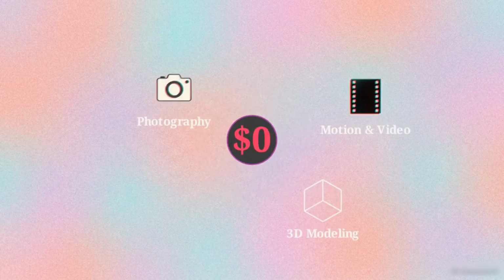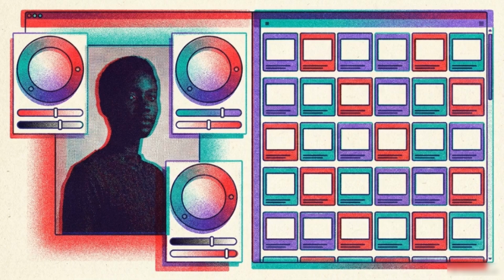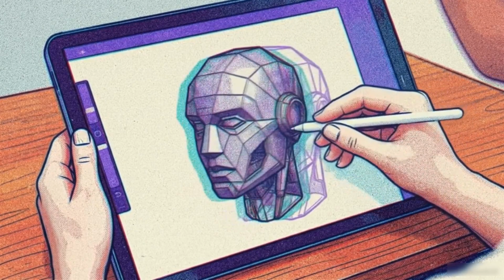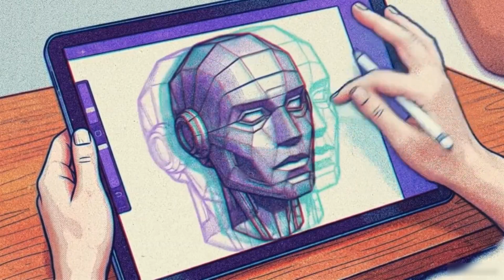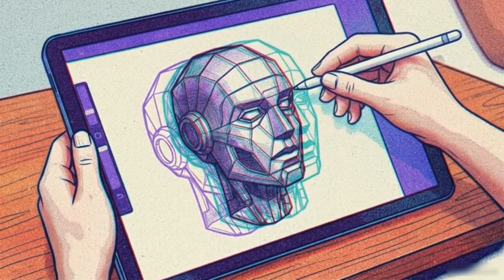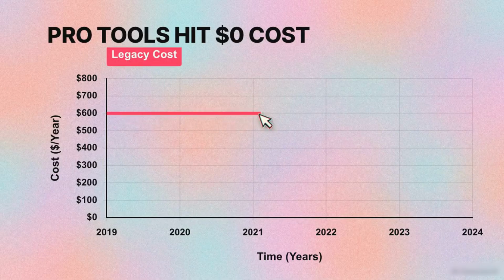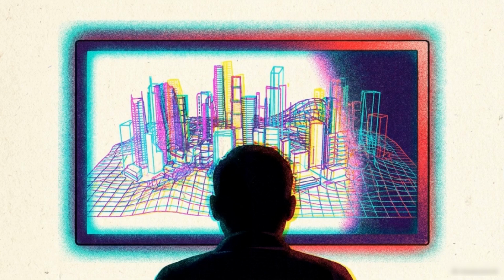This move toward more accessible pricing is spreading into other areas of creative production. DaVinci Resolve recently added a professional photo editing interface, placing their free software in direct competition with dedicated photography applications like Lightroom. Maxon is also bringing Cinema 4D to the M2 iPad, signaling a shift where high-end 3D workflows are no longer tethered to a desktop workstation. The result is a shift in the creative landscape. As the cost of professional tools approaches zero, the primary factor determining a creator's output is no longer their monthly software budget, but their individual skill and vision.